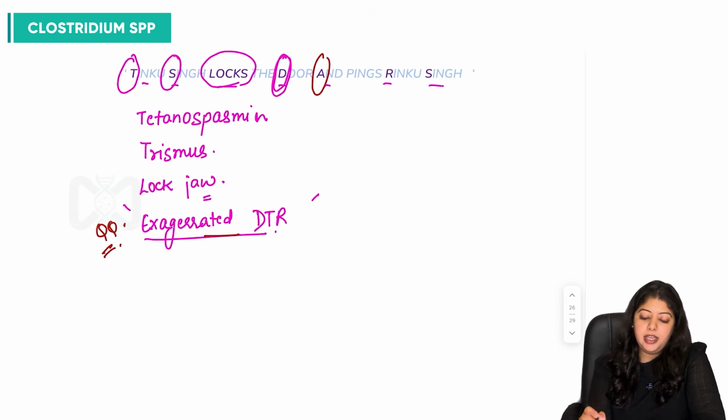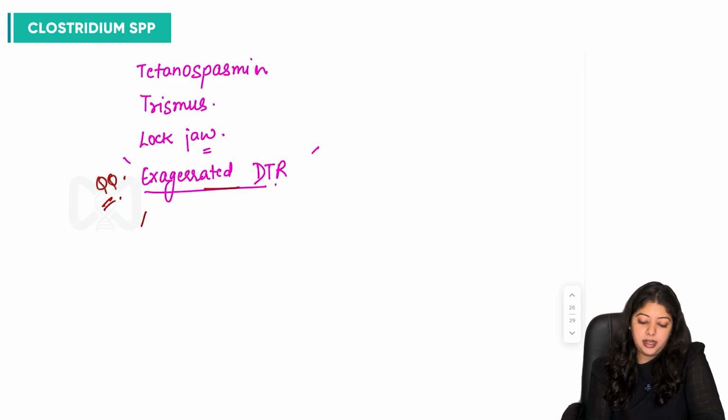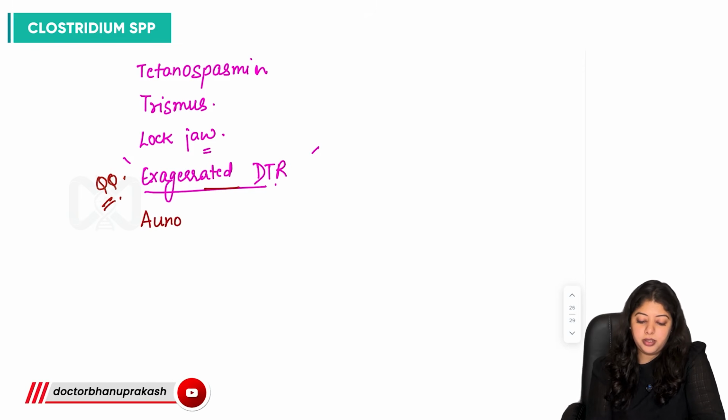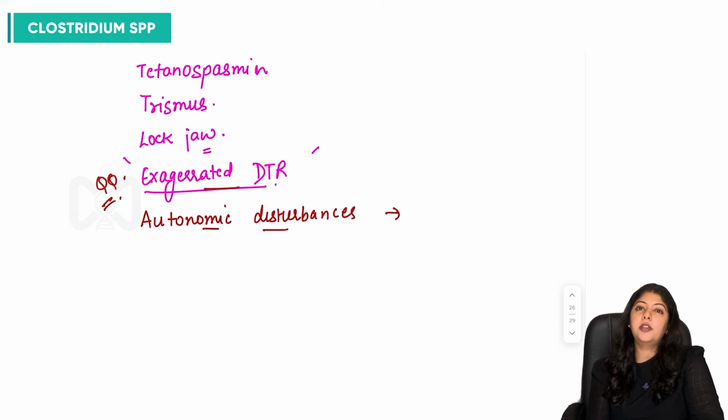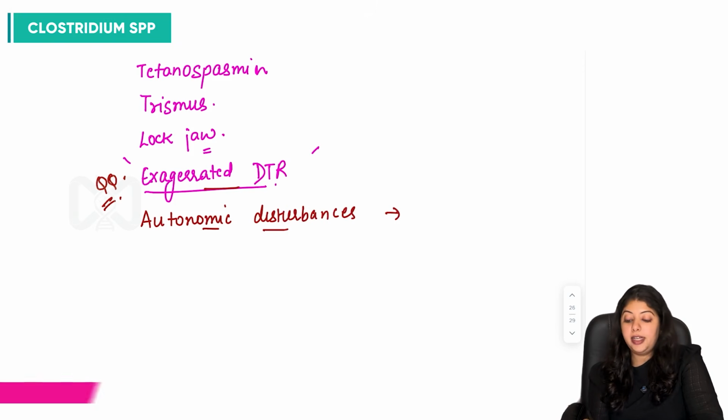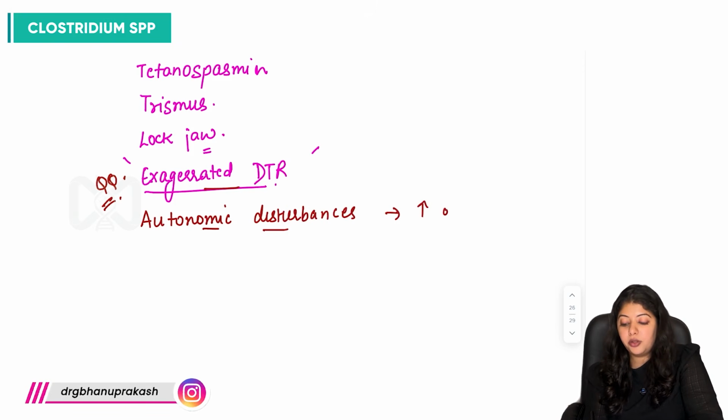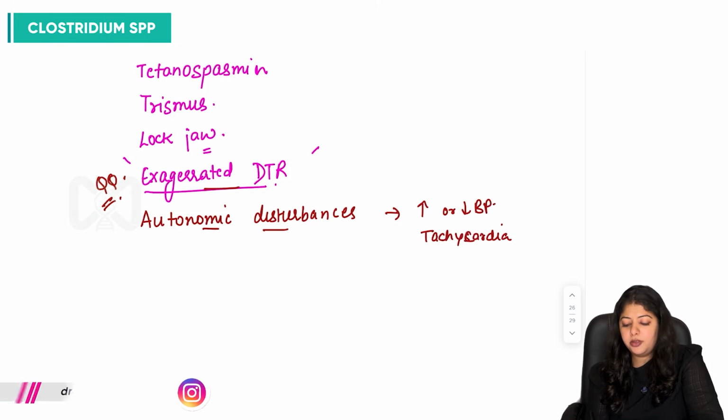And with A, we can write autonomic disturbances. And with autonomic disturbances, we can very well say that the patient might have increased or decreased blood pressure, tachycardia, sweating, etc. Right? So there are autonomic disturbances